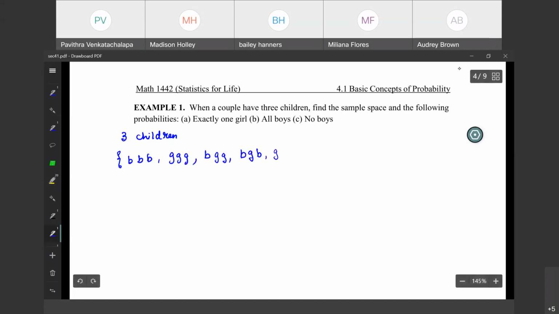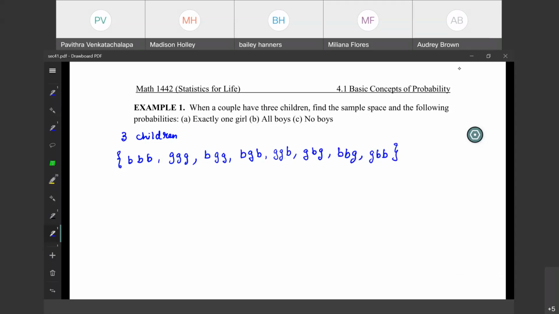Or 2 girls first, next boy, 2 girls, 1 boy, or it could be 2 boys, 1 girl. What else? There is one more way we can write this. 1 girl and 2 boys.